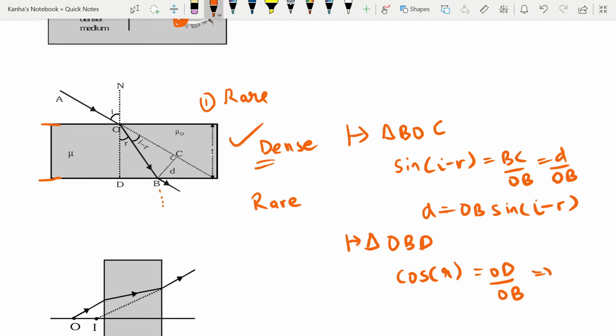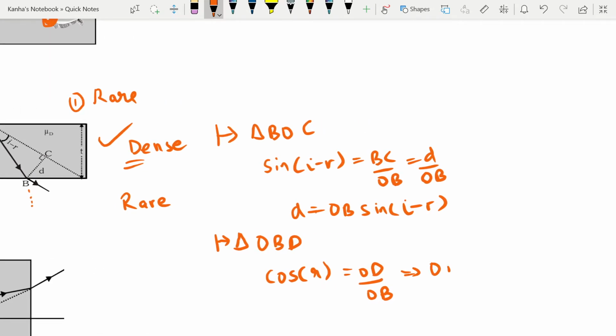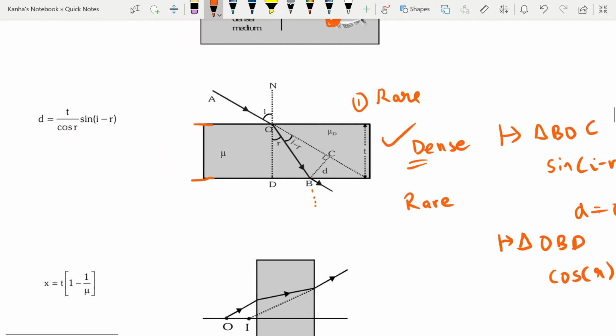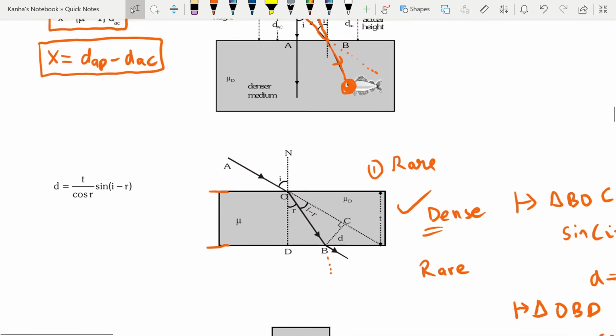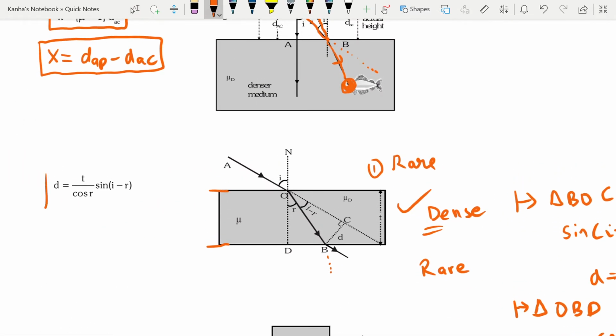That implies I can write my OB is equal to t by cos r. With this we easily get the equation that I wrote here for you, which is your lateral shift is nothing but t divided by cos r into sine of (i minus r).